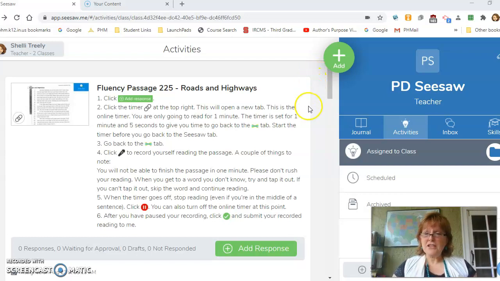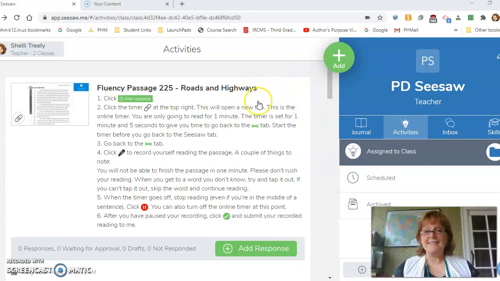Alrighty, so one of the things your teacher might assign is a fluency passage. He or she will want you to read a fluency passage for 1 minute. So this is what that is. Now you'll have a cold read, which is the very first time you read it. And then you might have some other hot reads. Maybe your cold read will be on Monday and your hot reads will be Tuesday, Wednesday, Thursday, Friday. Well, what we want to see is if you get farther in the passage each time you read it. So that's what this is to help us learn how to do.